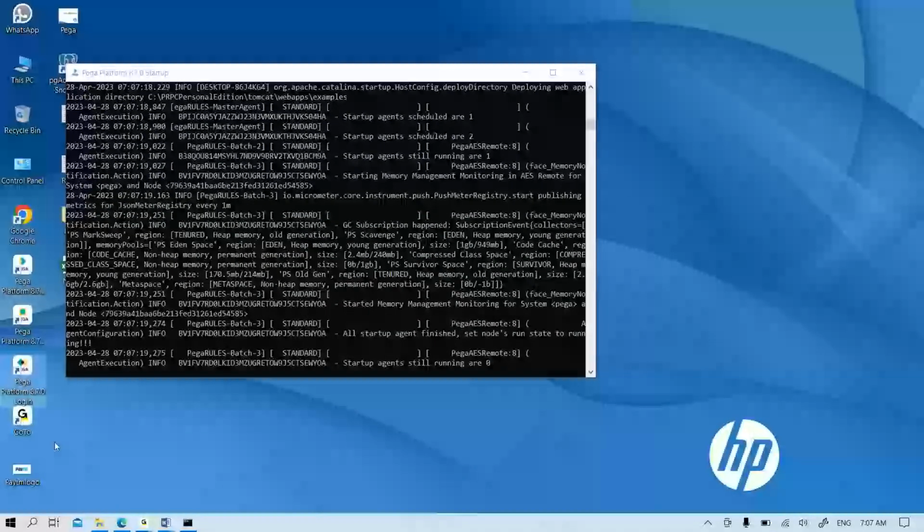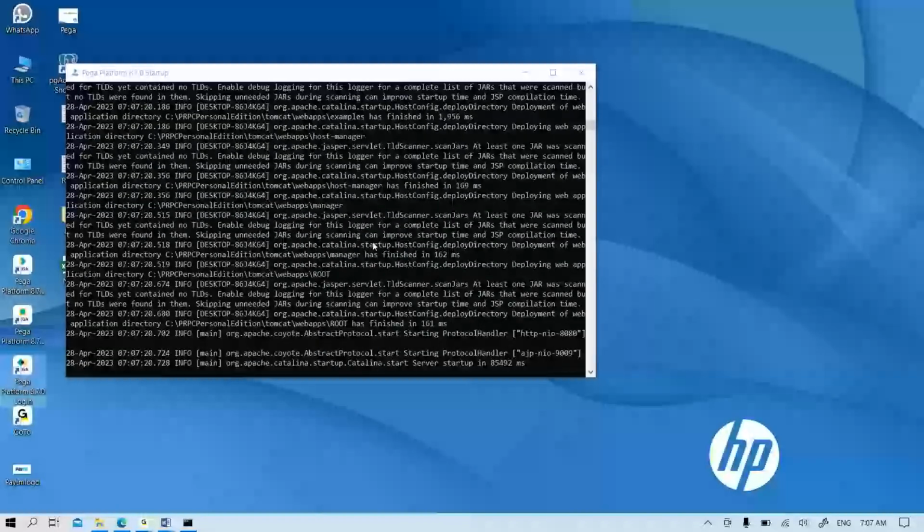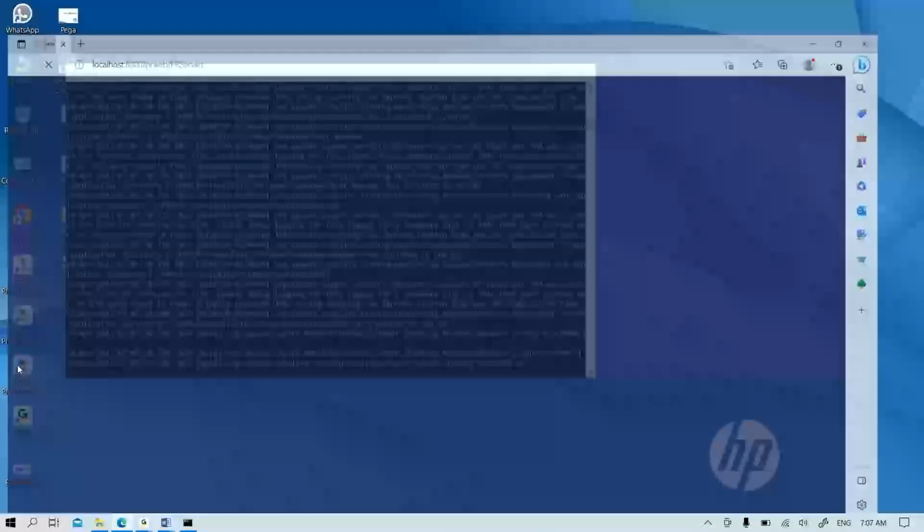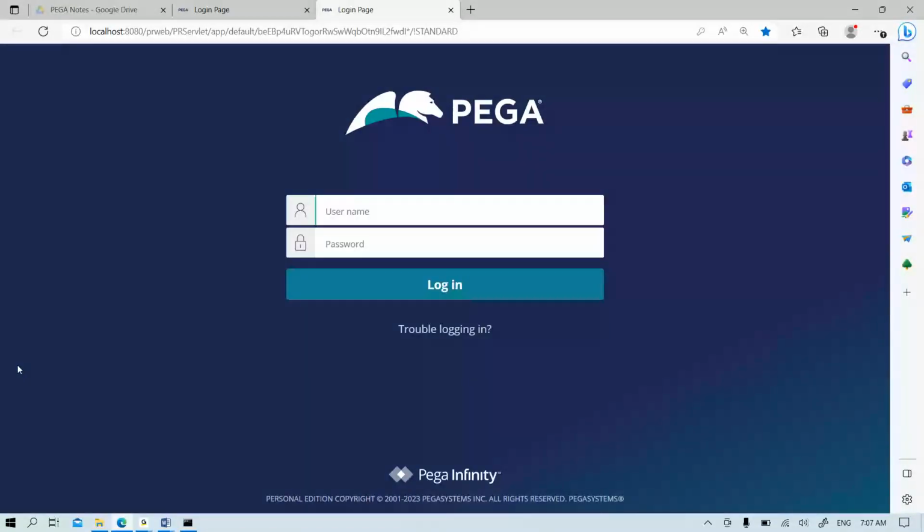If I click on login now, the server starts, and you can see it is very fast. Now if I click on this login icon, the application will open in a browser like this. In my system Microsoft Edge is set as the default browser, and under that browser I get the login page.